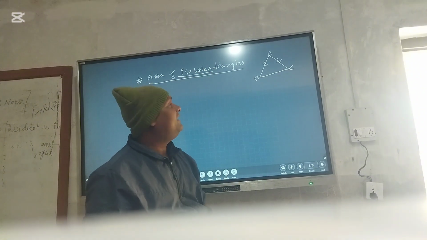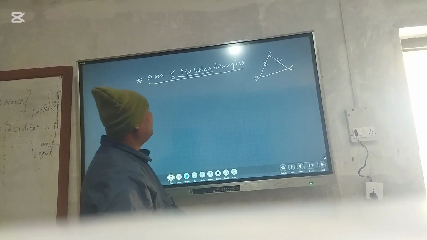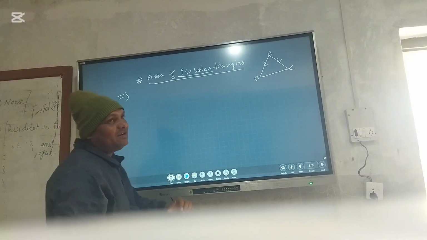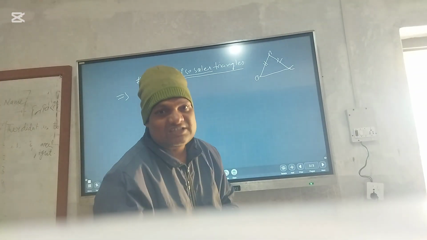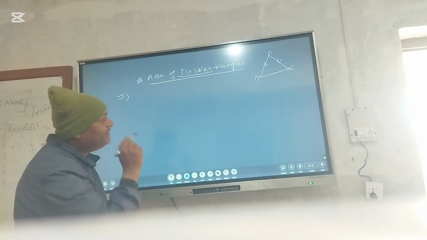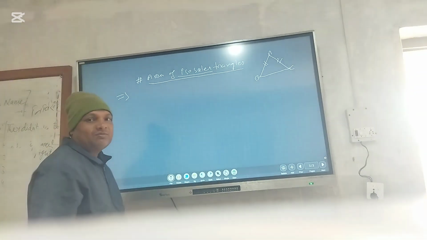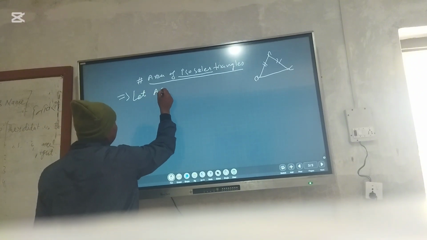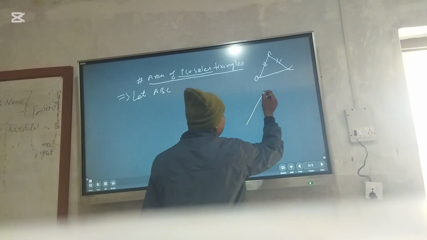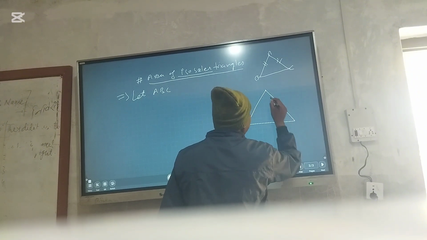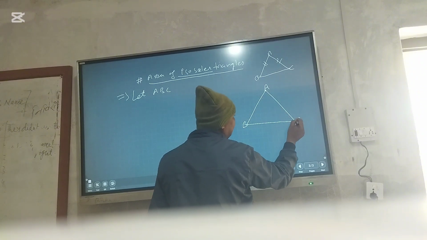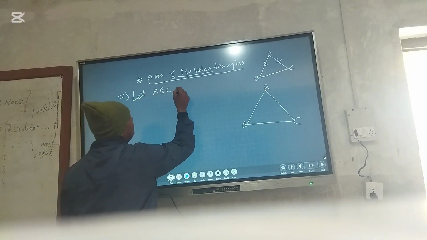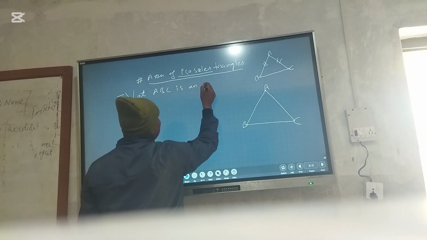How can we find the area of an isosceles triangle? That means the derivation of the formula for the area of an isosceles triangle. First of all, we draw a triangle A, B, C. Then we write this: let ABC be an isosceles triangle.